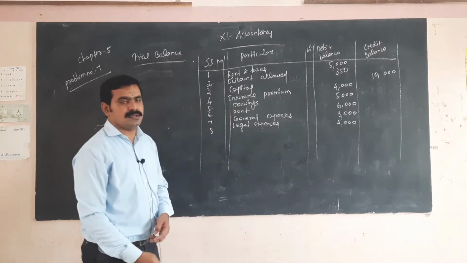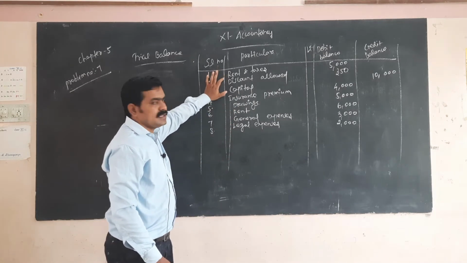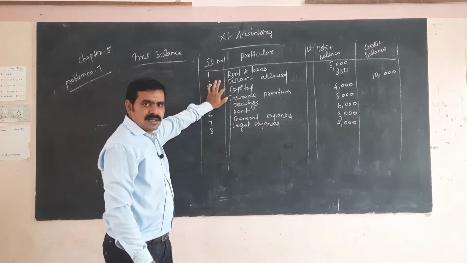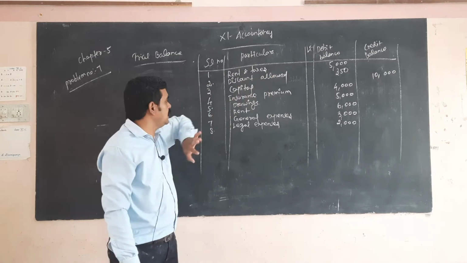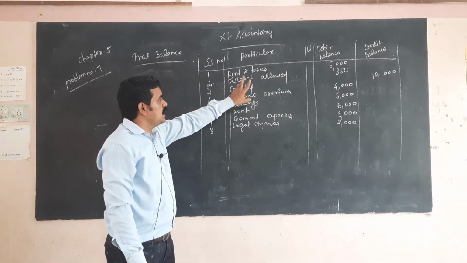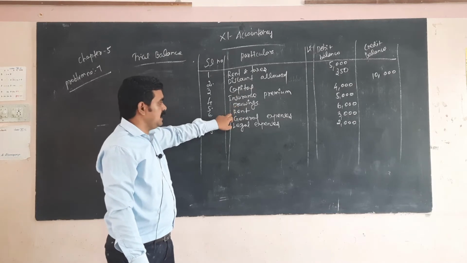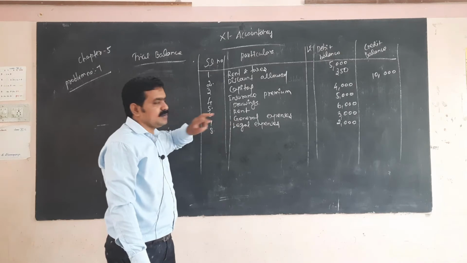Okay, these are the rent and taxes, one of the expenses. Discount allowed, one of the expenses. Capital, one of the liabilities and also income, so it comes under the credit side. Insurance premium, one of the expenses. Drawing, one of the liabilities, but it comes under the debit side because it is an expense. Rent paid, general expenses, and legal expense are also expenses.